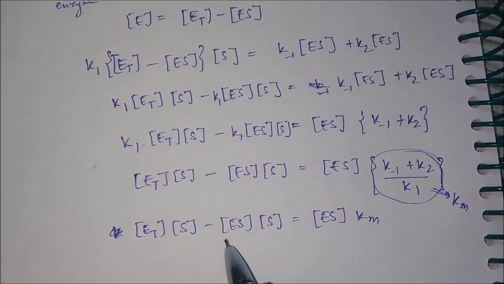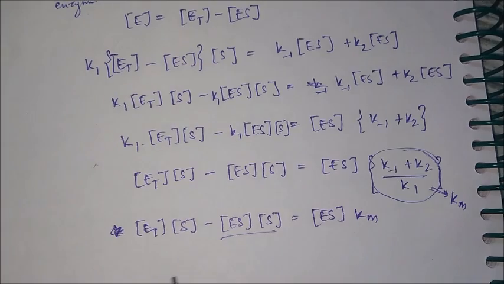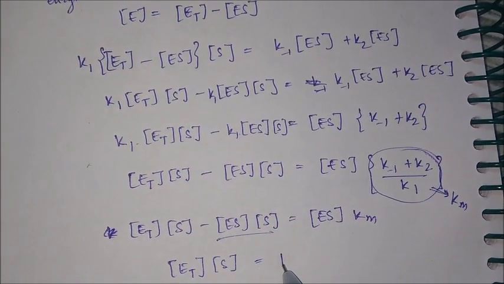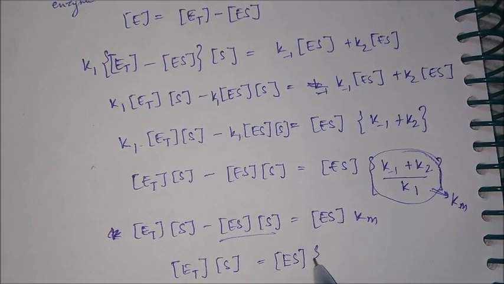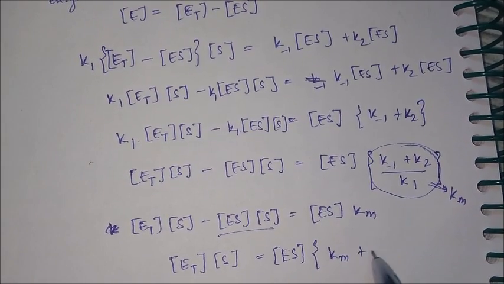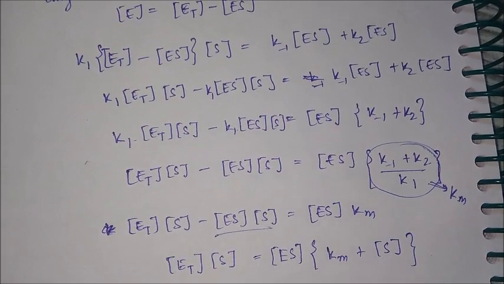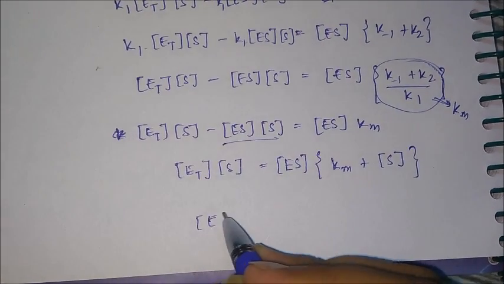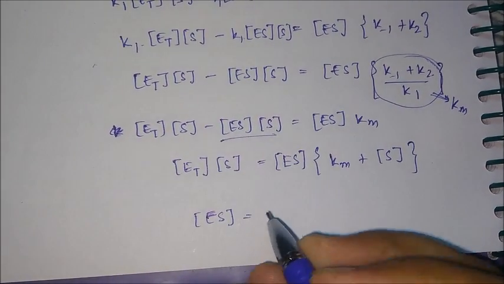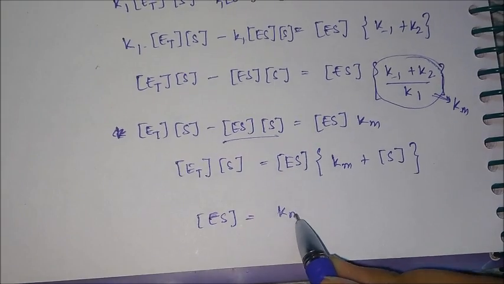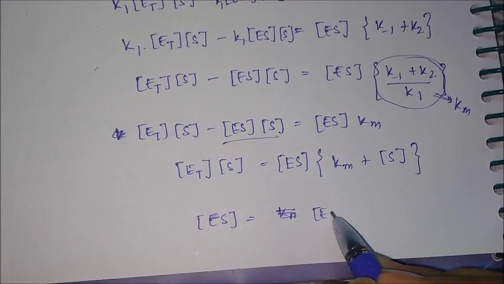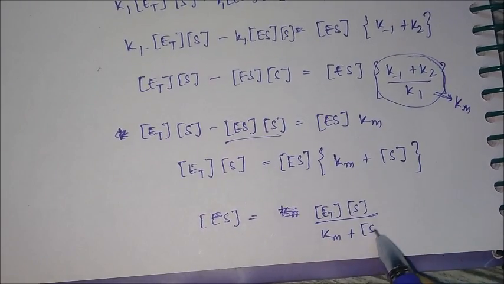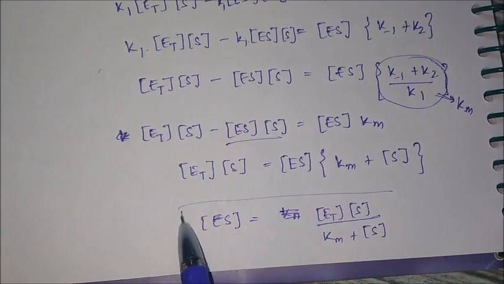Now as I have told you, ES should be on the same side, so we'll take it to that side. It will become ET into S is equals to ES, just take ES common from here, so it will become Km plus S. Or you can write that ES is equals to ET into S upon Km plus S. So now you have got the value of ES.